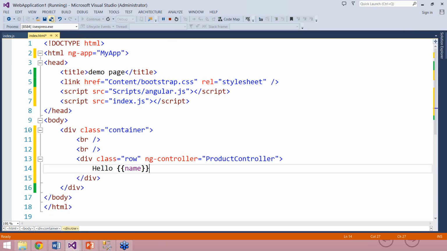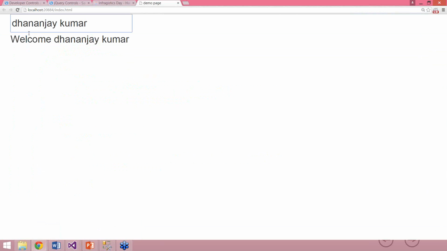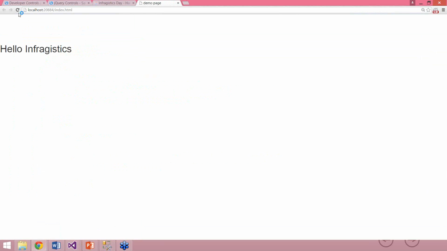So this is done. Let us go ahead and run the application now. I'll press F5, and here you see that we are getting hello Infragistics. And if you remember, we set the value of the name property in the product controller as Infragistics, and in this way we are passing the data from code behind, or the controller, to the view.